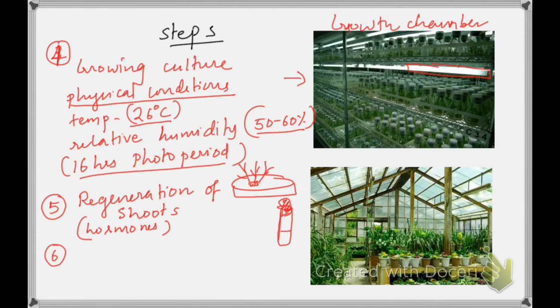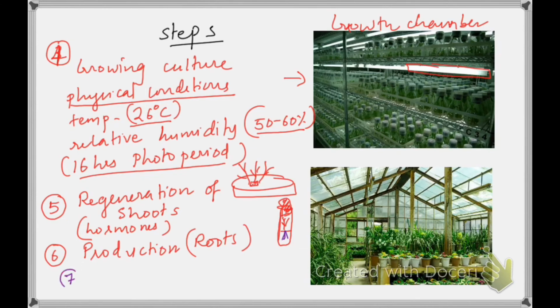Next is production of roots. Once the shoot system is made, next is production of roots. For the shoots that you have made, roots will form if you transfer them to a rooting medium. So regeneration of shoots and regeneration of roots, that makes steps 5 and 6.